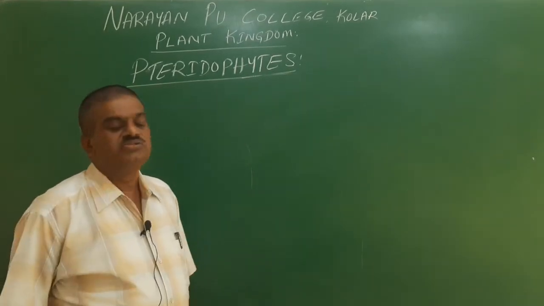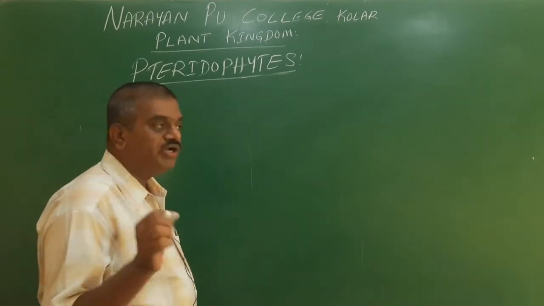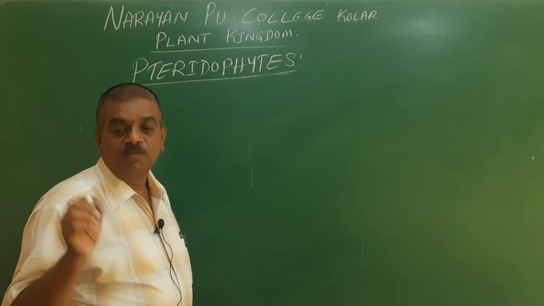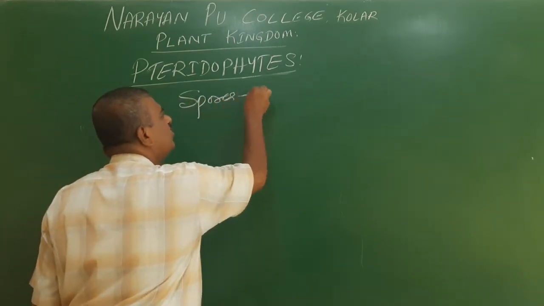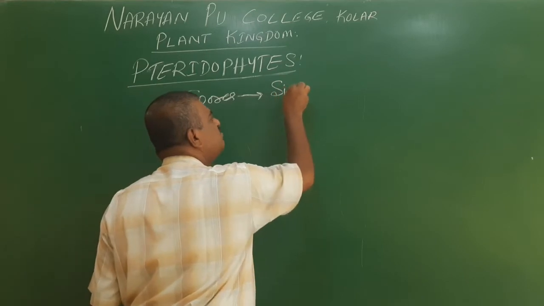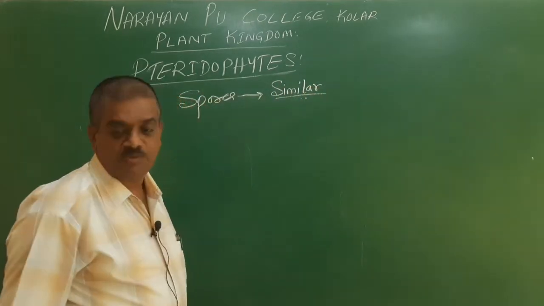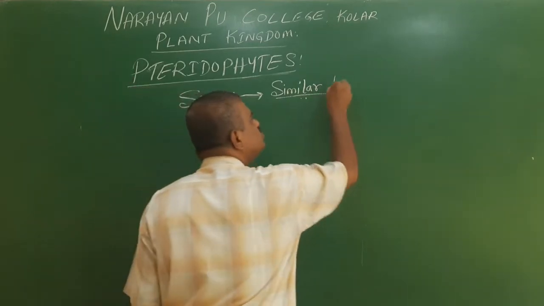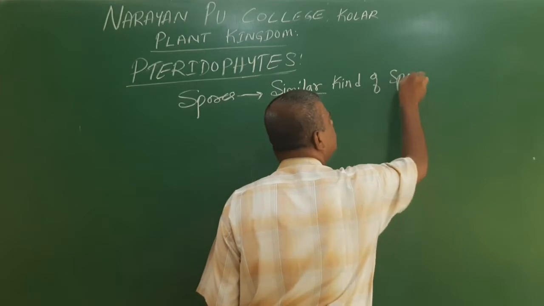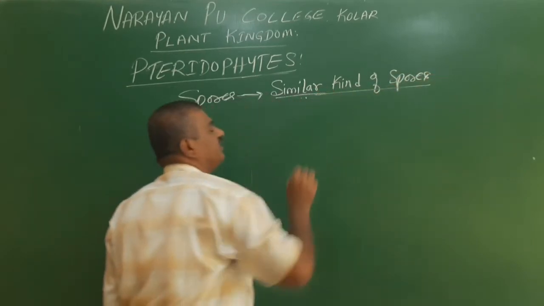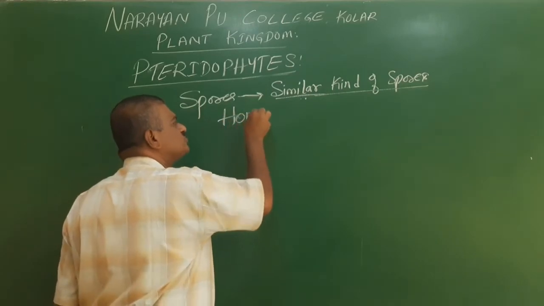The majority of pteridophytes produce spores, and these spores are similar. The spores produced will be of the same type in the majority of pteridophytes. Hence, they are called homosporous.